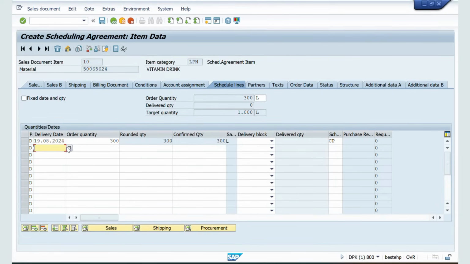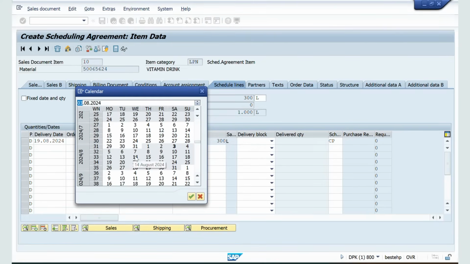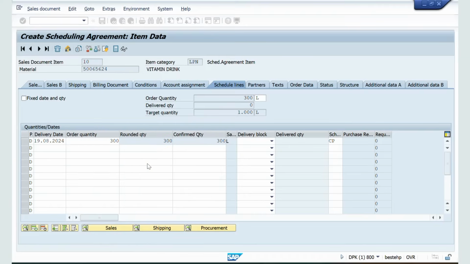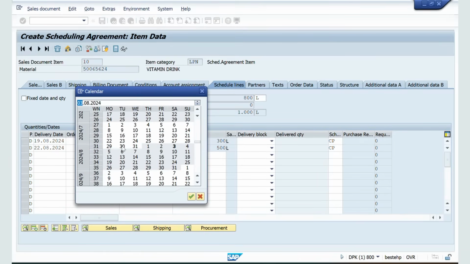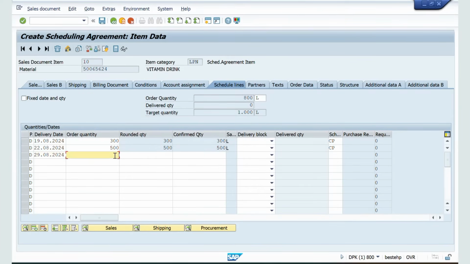On 22nd of August, I'm going to hand over 500 quantities. And on 29th of August, I'm handing over 200. So in total, 1000 quantities.